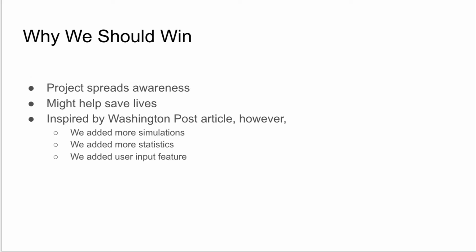Why we should win. Our project helps spread awareness about the safety precautions you should take. These precautions could help save the life of a family member or close friend. Although we were inspired by a Washington Post article, we improved it by adding more simulations, more statistics, and a user input feature.